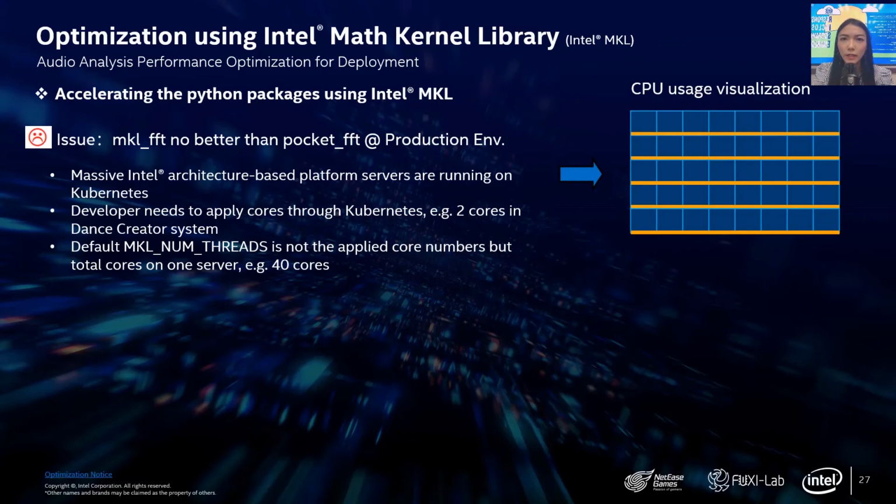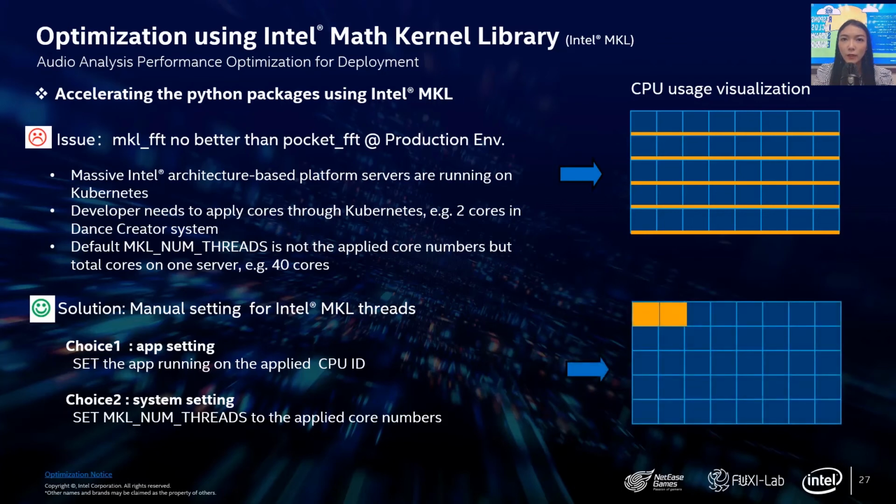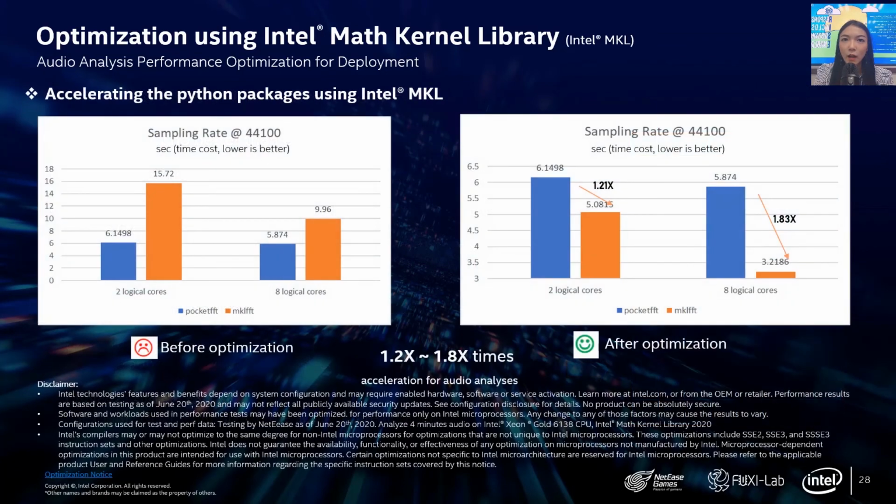To make sure the CPU usage is not affected by Kubernetes, we need to manually set the MKL threads. One choice is to set the app running on the applied CPU IDs. The second choice is to set MKL num threads to the applied core number. Then the CPU will be fully used on only 2 cores. We can see that after this optimization, audio analysis time has 20% to 80% acceleration through the MKL library.